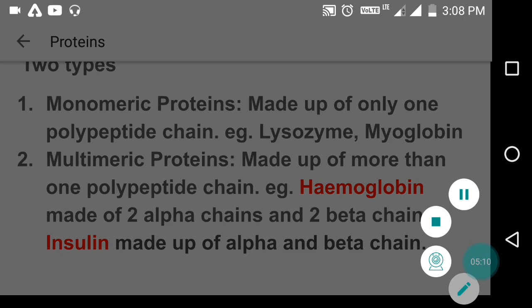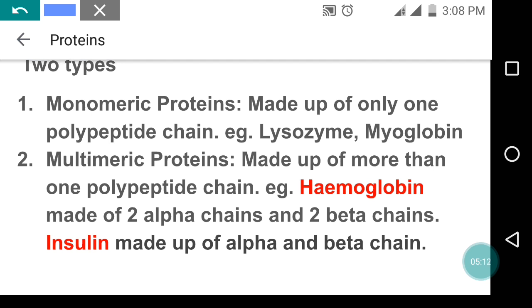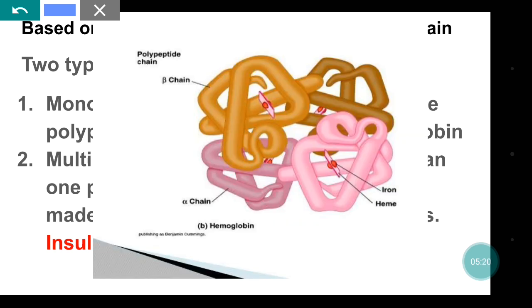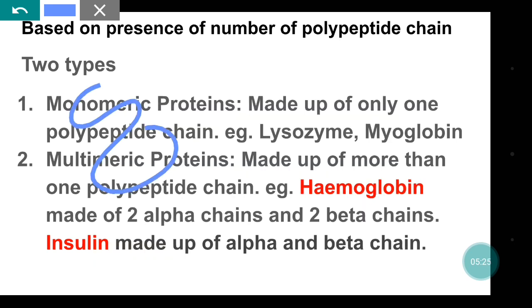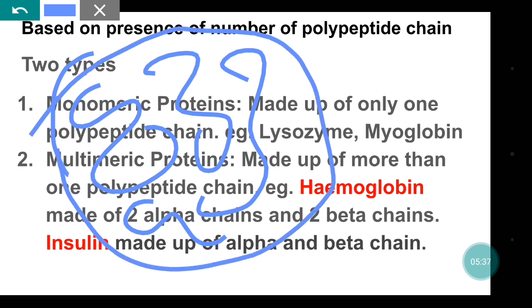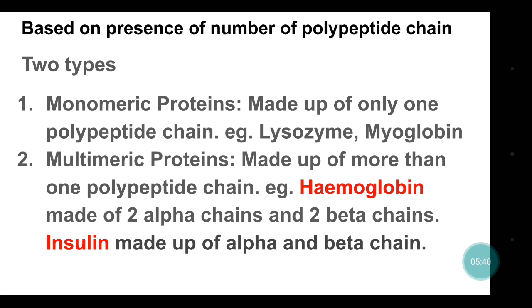While multimeric proteins are made up of more than one polypeptide chain. That is hemoglobin. Hemoglobin is also a protein. It is found in our blood. It is made up of 4 polypeptide chains arranged in a globular fashion. Okay, so 2 beta chains and 2 alpha chains. Together these form hemoglobin. It contains more than one polypeptide chain. That is why it is known as a multimeric protein.